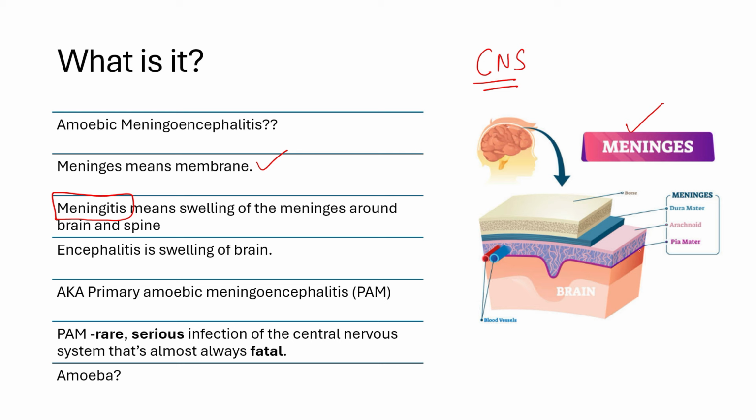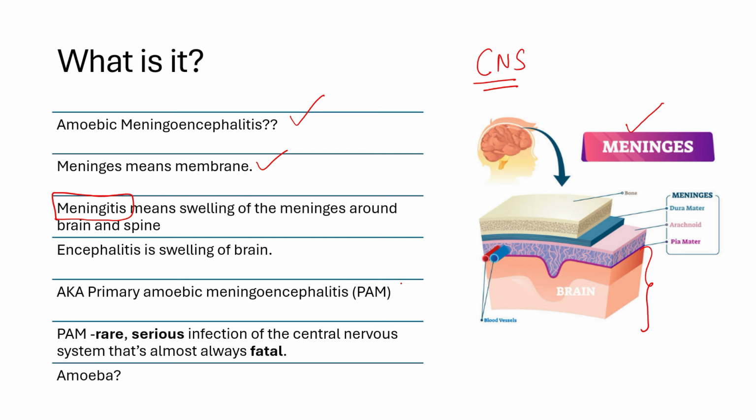If you see the images of the brain and the meninges above it, when the brain has swollen, it is called encephalitis, and when the meninges are swollen, that situation is called meningitis. When both have swollen, it is called meningoencephalitis, and when it is caused by an amoeba, it is called amoebic meningoencephalitis. I hope now you understand the meaning of this word.